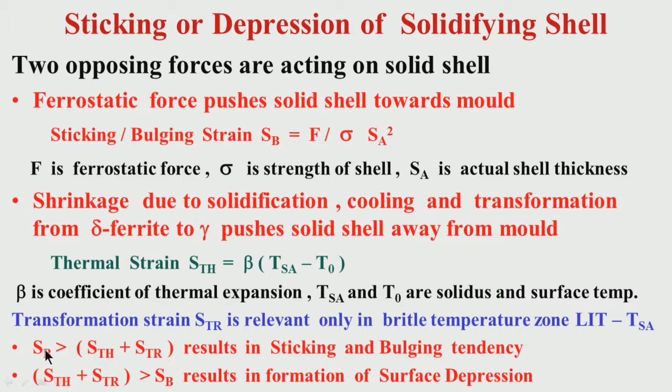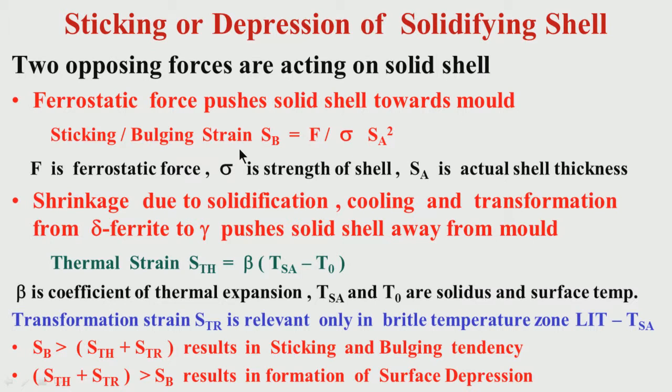Let me try to come to a very interesting observation here. I have talked about two strains. Due to the ferrostatic force, there is a sticking or bulging strain. Sticking, because when the strand is within the mold, the ferrostatic force will push the solid shell towards the mold. But when the strand is coming out of the mold, there is no mold to support. So what is pushing? It is pushing the solid shell and causing bulging in the secondary cooling zone.